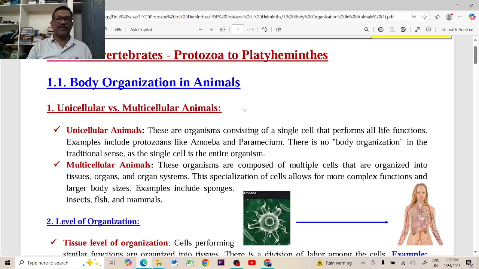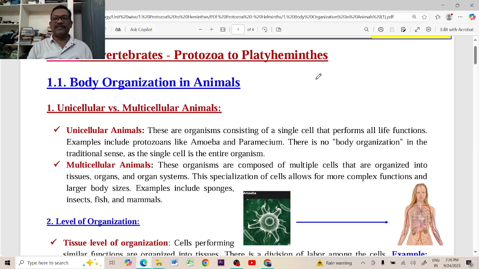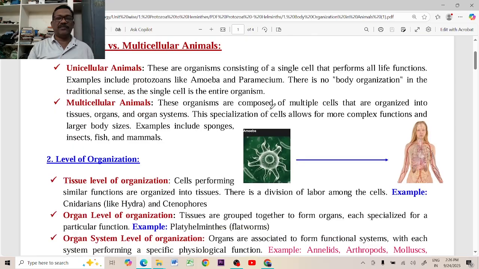The first one is unicellular versus multicellular organisms. Unicellularity and multicellularity are the first things we have to discuss, because at the beginning of the evolution of animals, first the unicellular organisms, the protozoans, evolved from bacteria approximately 2.5 to 3 billion years ago. But later, from these unicellular organisms, multicellular organisms, sponge-like organisms, evolved on this earth. So first the unicellular animals, the protozoans, and then multicellular animals.